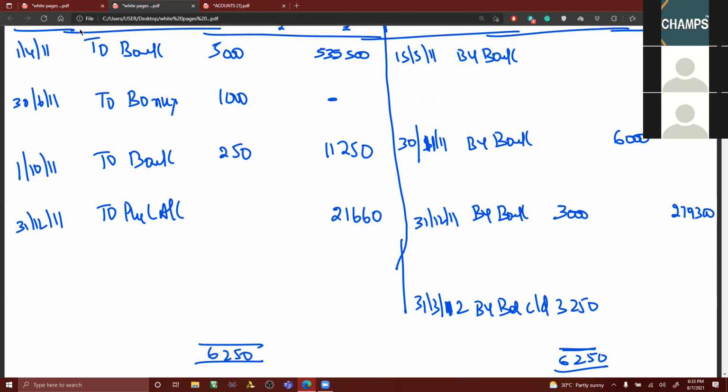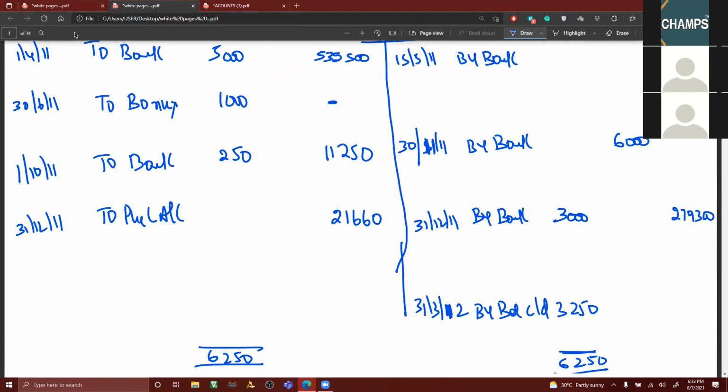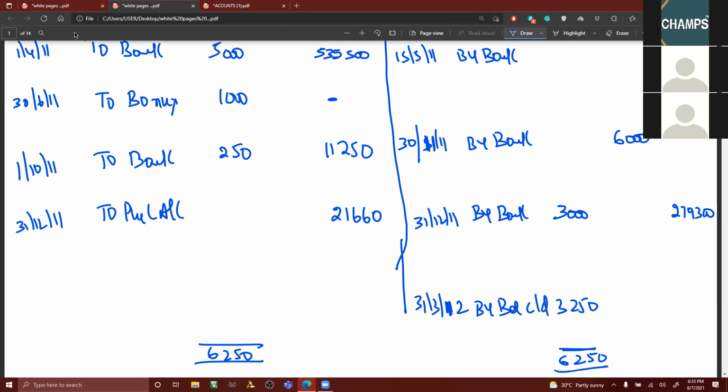Next, look at the income column here. Income is showing 6,000. The 6,000 is credited to which account? Profit and loss account. In income column 6,000.